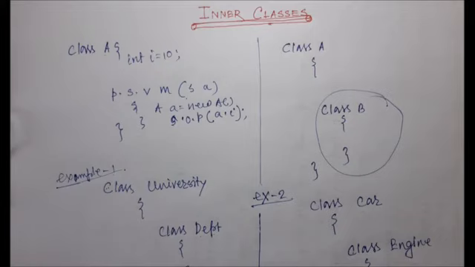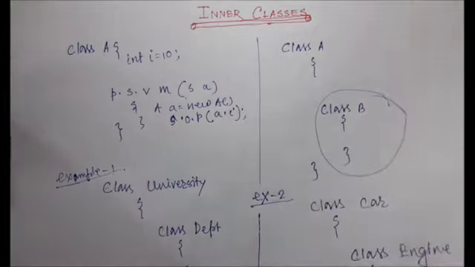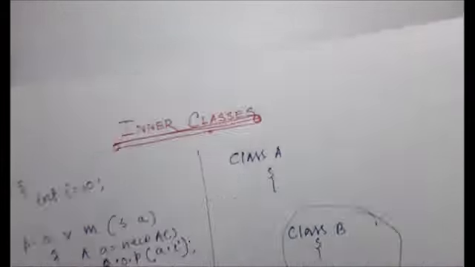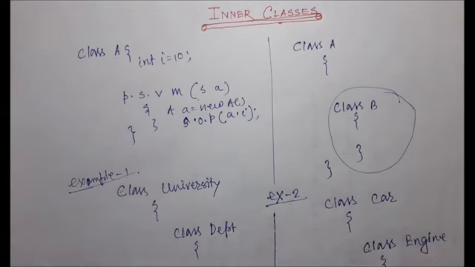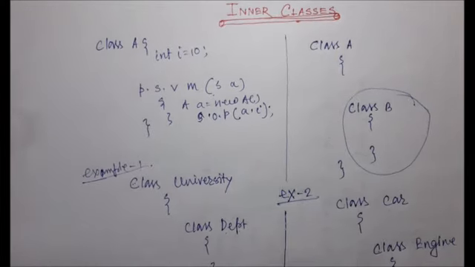Now we can think of many other scenarios where an inner class is required. That type of class declaration is required in our real-life scenarios. Now, what is the relation between the inner class and the outer class?